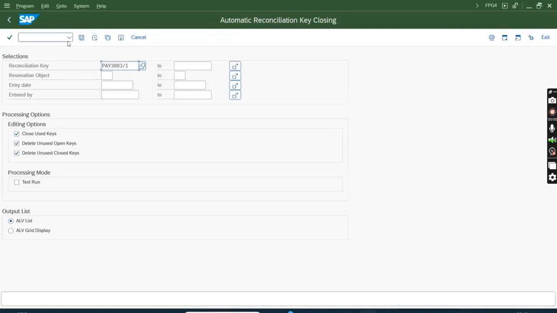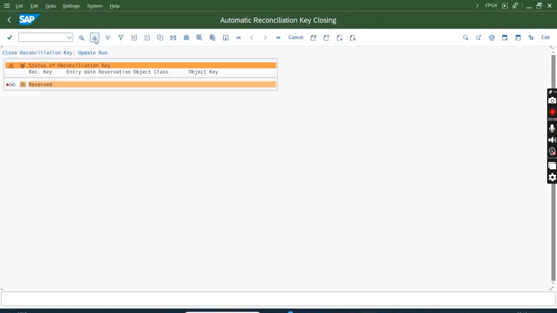I'm entering the recon key, execute. You see it says reserved. Reserved means there is some post processing required. Post processing means the item is not cleared, it has not hit any contract account. Payment is received, bank account debited, but no account is credited. We don't know who has paid this amount. So that is why, till I clarify it, this item will not go to FI.